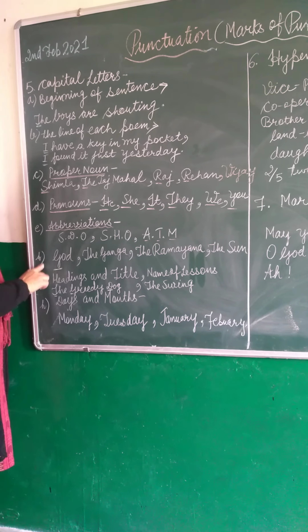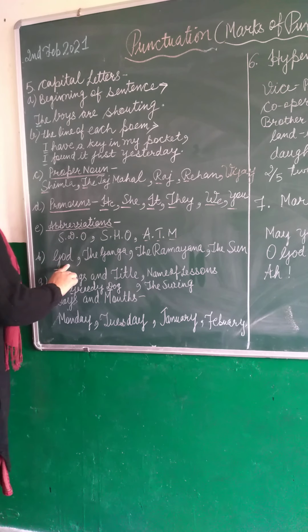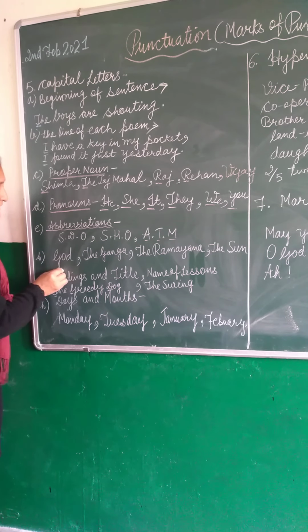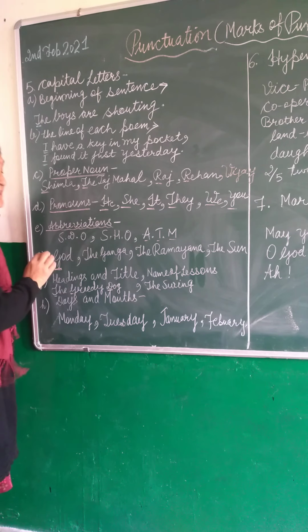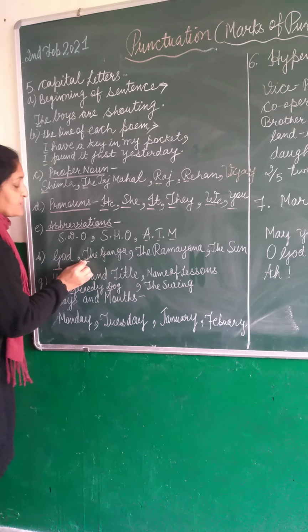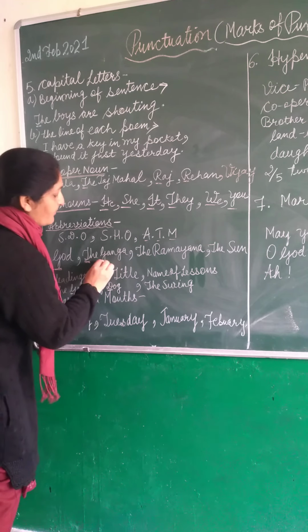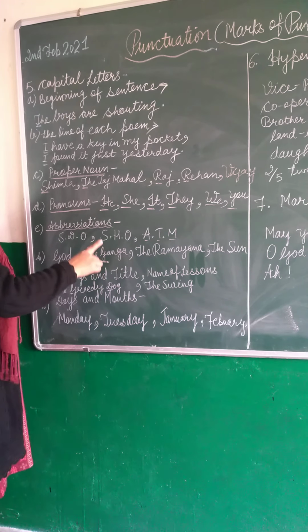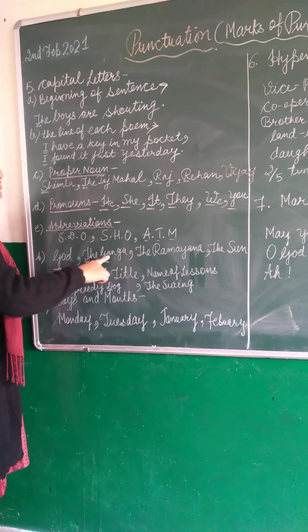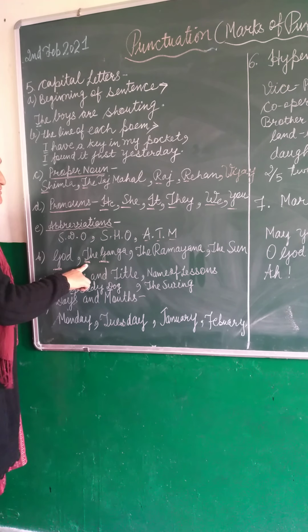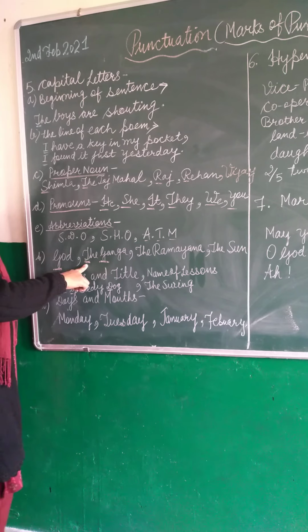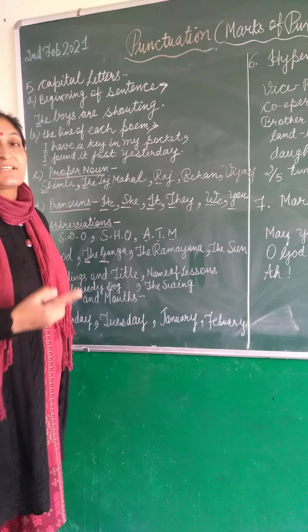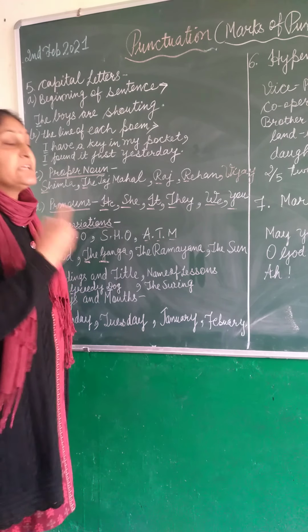Now next is, while we write the name of God, G is always capital. The name of the rivers also, the first letter is capital. For example, Ganga, the name of a river, G is always capital. Again, names of our scriptures, the Ramayana, the Gita.